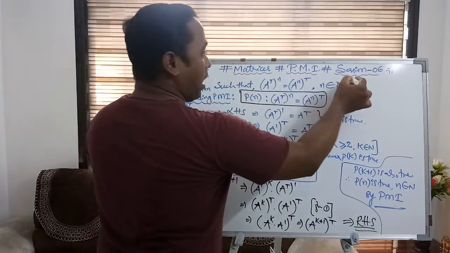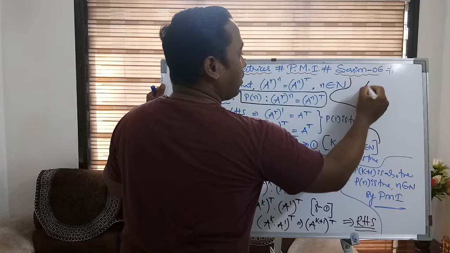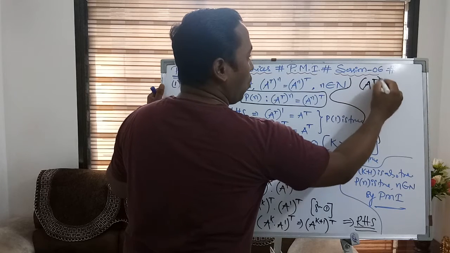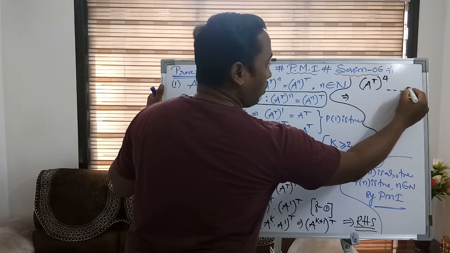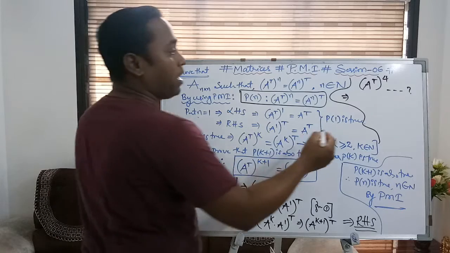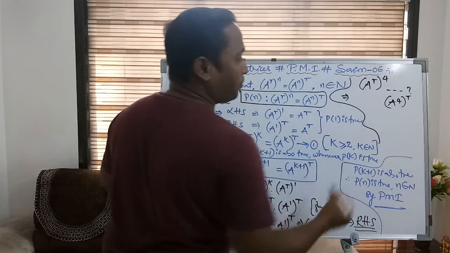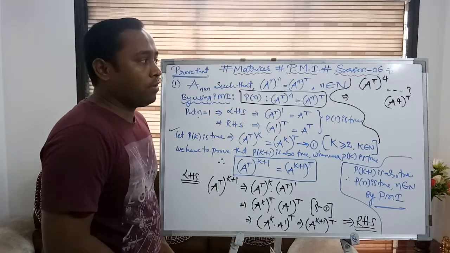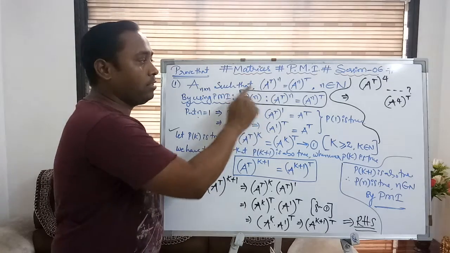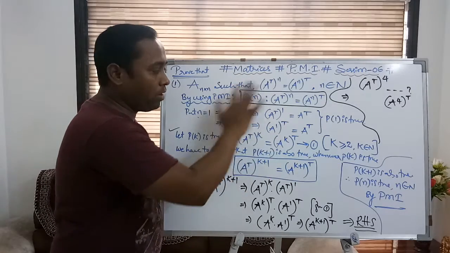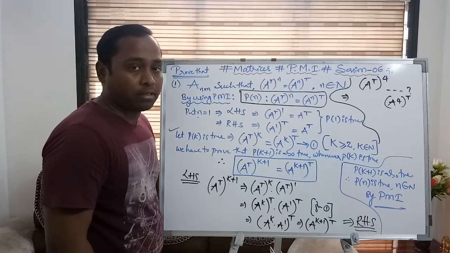Now see, if I ask a question like, say, A is a square matrix such that ((A^t)^t)^4 is equal to, like a fill in the blank, you may write the answer as (A^4)^t. Getting my point? There are several one marker type questions they may ask based on the standard results, and this is a standard result where you are validating the statement with the help of the PMI technique, principle of mathematical induction technique.